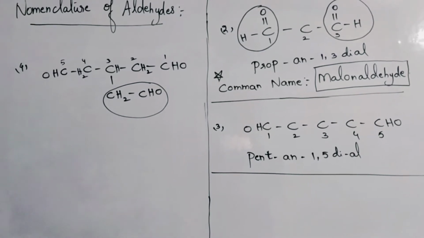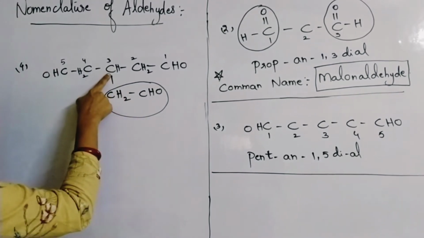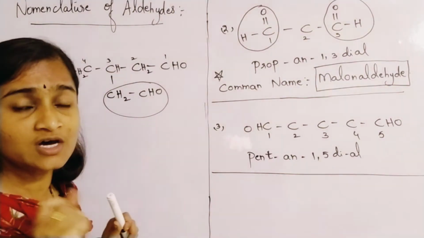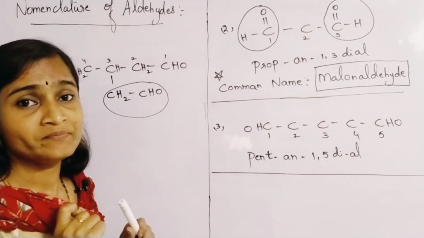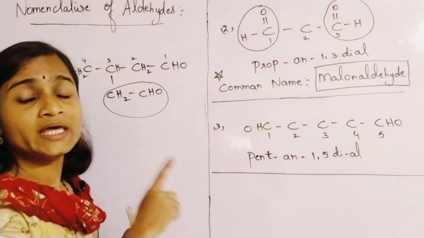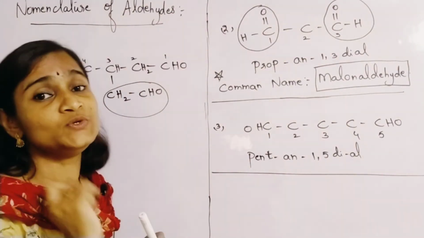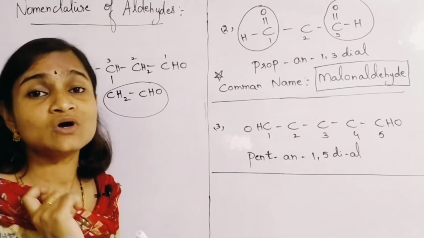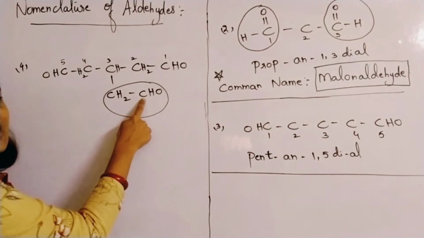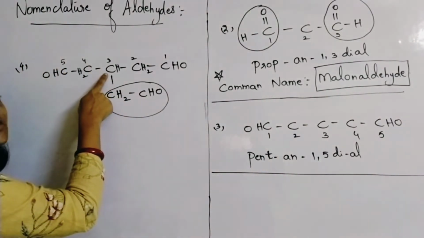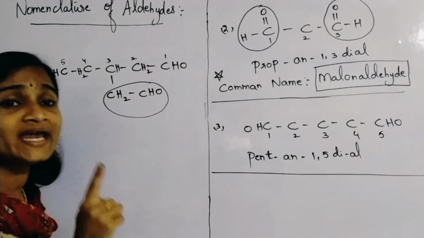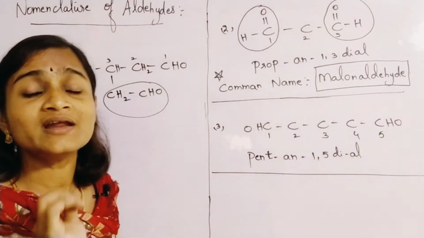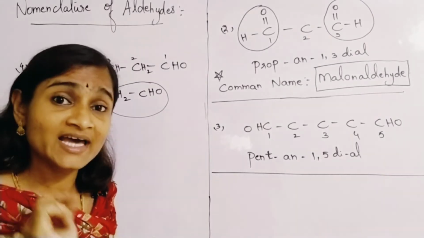Here directly CHO is not being attached to the carbon atom of the parent chain. This functional group is not directly attached to the carbon atom of the parent chain. Okay, it is indirectly attached. In such case, you have to treat it as substituent only. You have learnt about the rules of nomenclature, so just recall them. This aldehyde is not directly attached to the carbon atom in the parent chain, so you are not including that in the parent chain. So you should not write it as trial. You should write it as dial only.